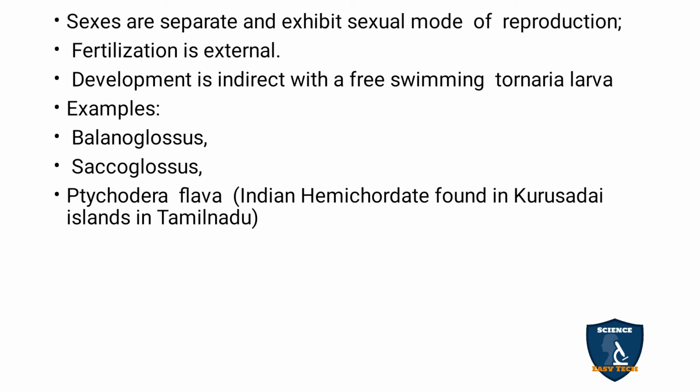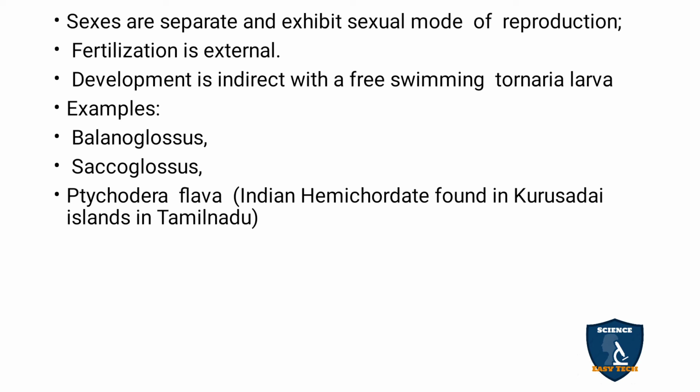The sexes are separate, so their mode of reproduction is sexual. The male sex organ is in a separate organism and the female sex organ in a separate organism, and reproduction is sexual only. Fertilization takes place outside the body, and the development is indirect, because after laying eggs the larval stages and then the adult stage come out.